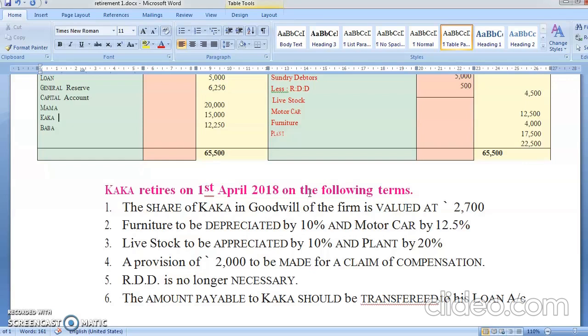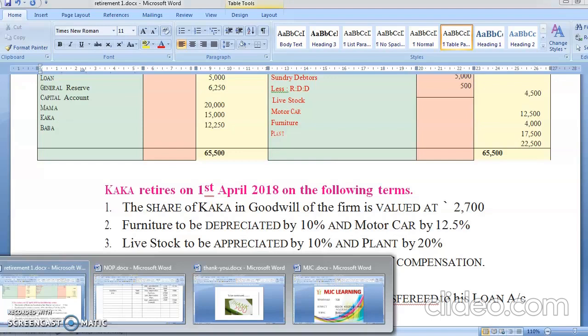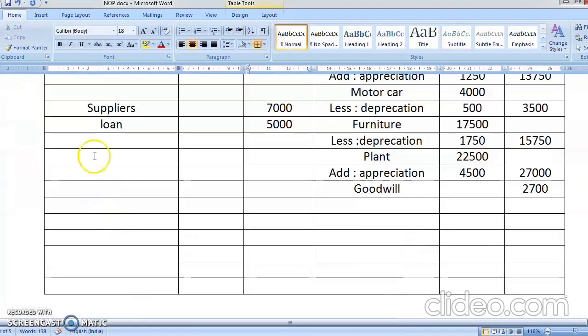See, there might be some claim which is pending, and for that they have asked you to make a provision. Claim means what, students? You have to pay someone money. Compensation could mean something happened inside the factory because of which labour has filed a compensation claim against you. So for that they have asked you to maintain a provision of 2000. So maintain a provision of 2000, that means your liability is increasing.